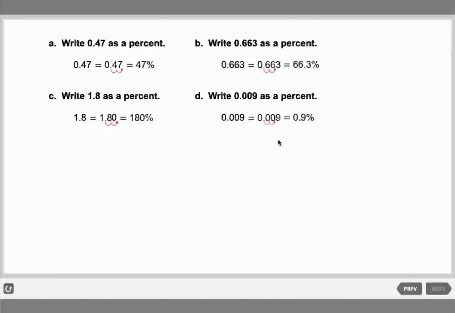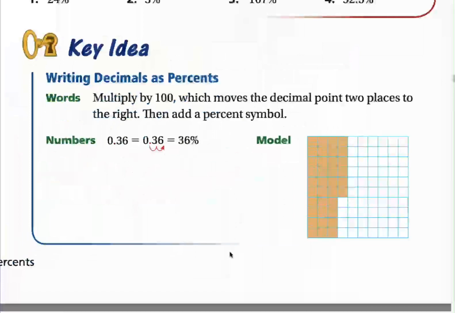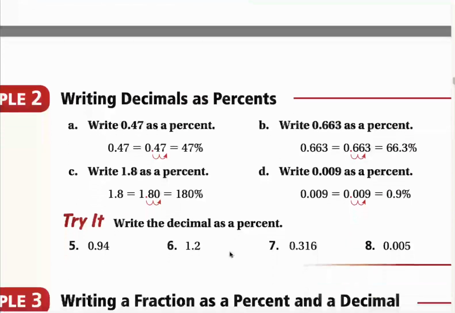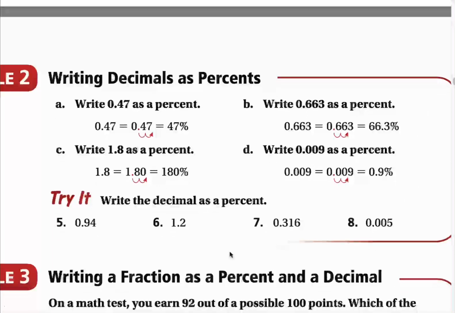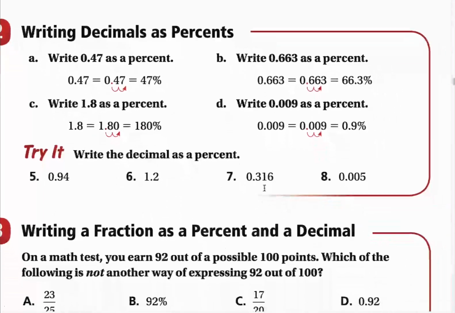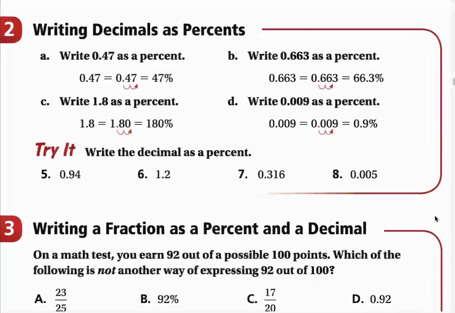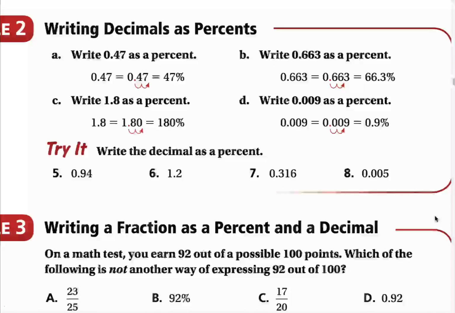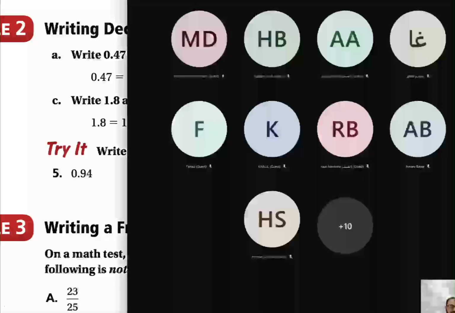And now let's go back to the book, and you have 1 minute to solve these questions: 5, 6, 7, and 8. You have 1 minute. Go ahead. It will be easy. I'll finish it in like half a minute. That's because you are a star, Muhammad. Teacher, it's easy for everybody.